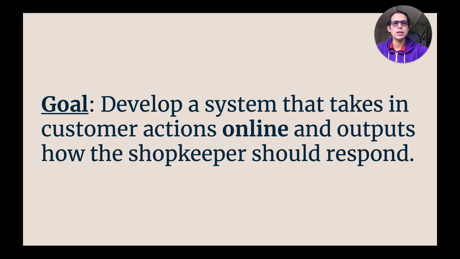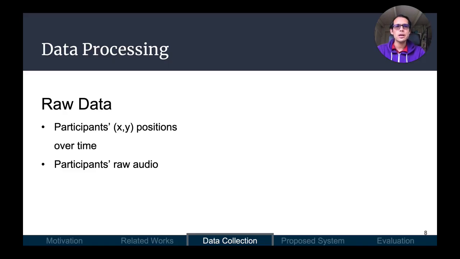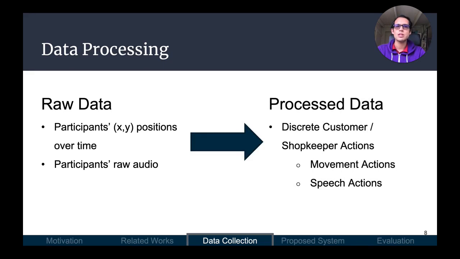Our goal is to develop a system that takes in customer actions online and outputs how the shopkeeper should respond to them. Therefore, we must process our dataset into discrete customer and shopkeeper actions. During the data processing step, we convert our raw data, which consists of position and velocity per participant over time, as well as participants' recorded audio, into discrete movement and speech actions. Movement actions consist of participants moving from one discretized location to another, and speech actions consist of their vectorized utterances. The paper has more details about our data processing pipeline.